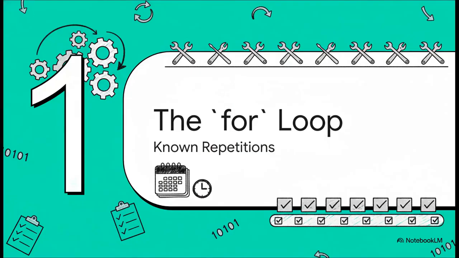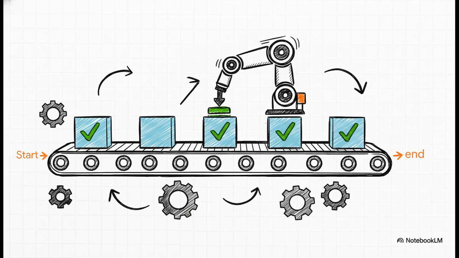All right, let's grab our first tool, the for loop. Just like the subtitle says, this is your precision tool. You pull this out when you know the exact number of repetitions you need. So the job of a for loop is super straightforward: run a block of code a very specific number of times. No more, no less. If you need to print hello exactly 10 times, or process every single file in a folder, the for loop is going to be your go-to.